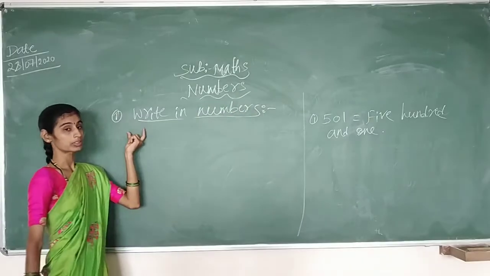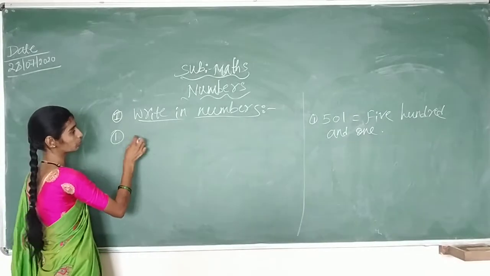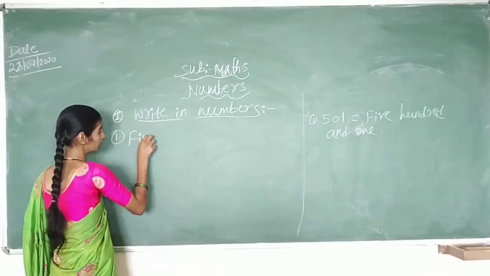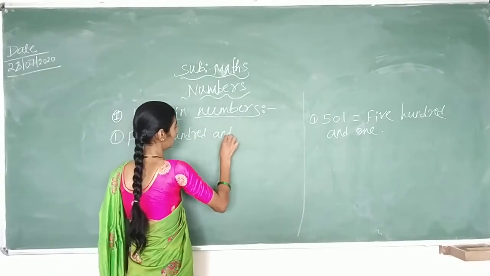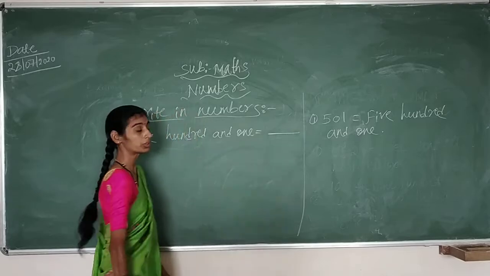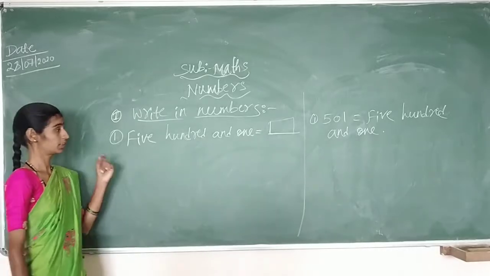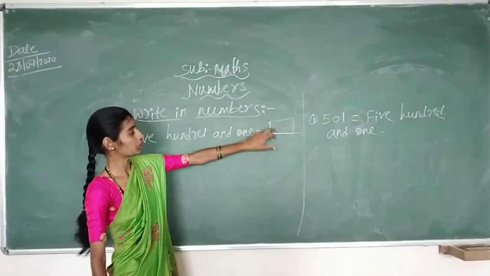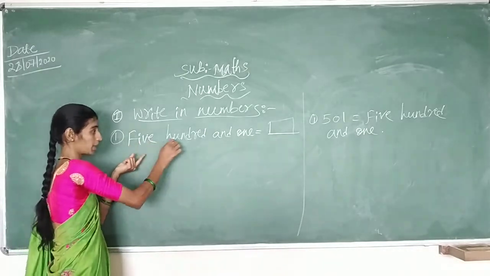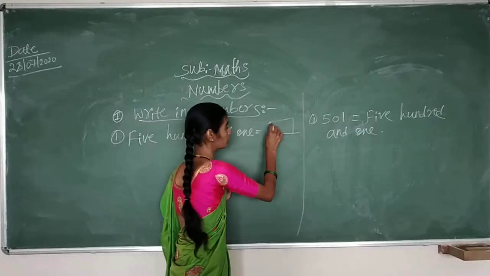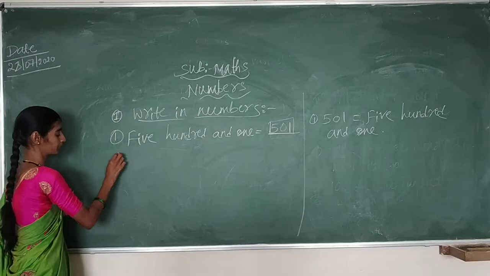So, opposite of that, they will give you the number name. Like, let's say for example, F-I-V-E 5, H-U-N-D-R-E-D 100, A-N-D 5, O-N-E 1. You need to write the number for it. So, what you have to do, children? You should read this number name and write the number in the given box. I hope you all can read it. It is 501. So, you have to write it as 501.